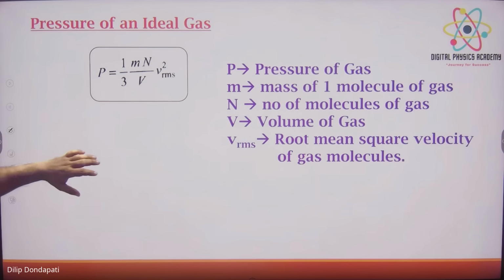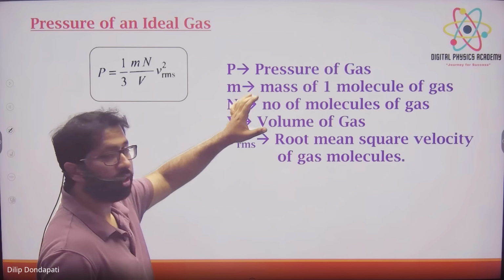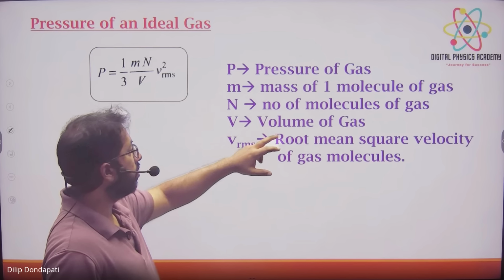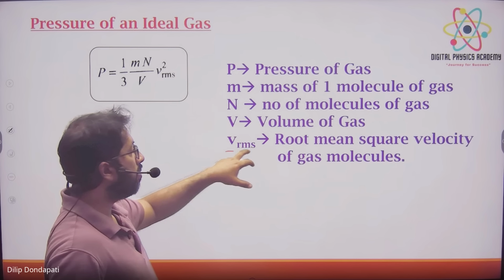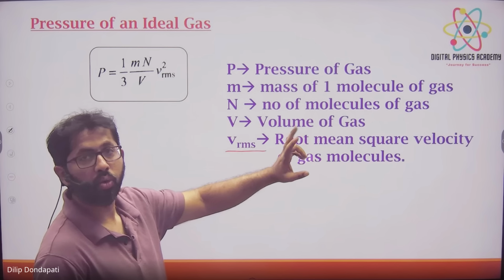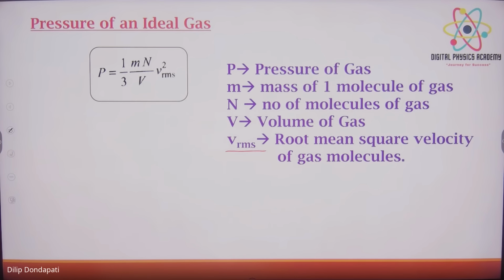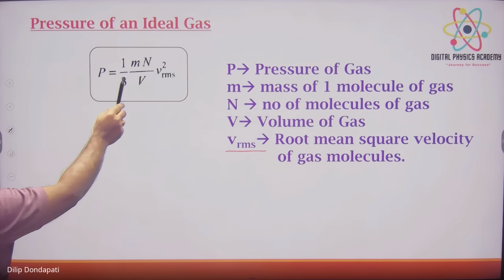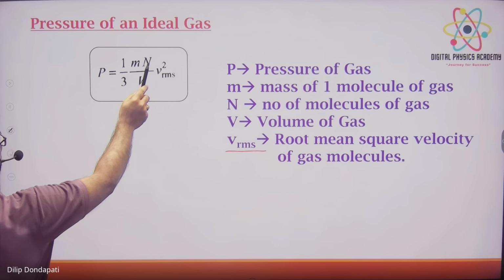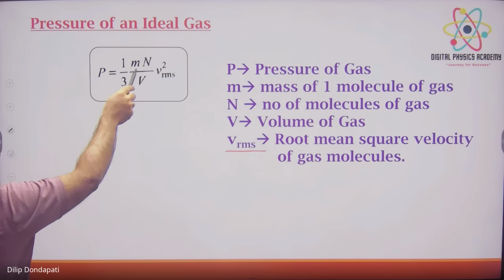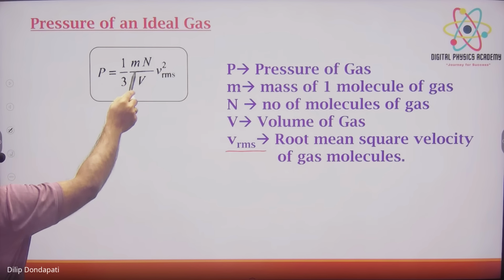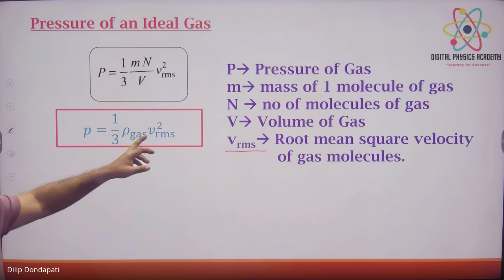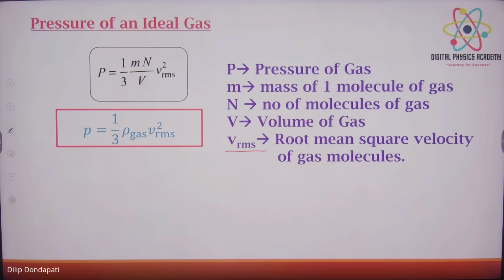P is pressure. Small m is always the mass of one molecule of the gas, and N is the number of molecules of the gas. V is the volume of the gas. V_RMS is root mean square velocity, which will also come in second year in AC circuits. This small m into capital N is nothing but the total mass, and mass by volume is density. Therefore P = 1/3 density of the gas into V_RMS squared. These two formulas you have to learn.